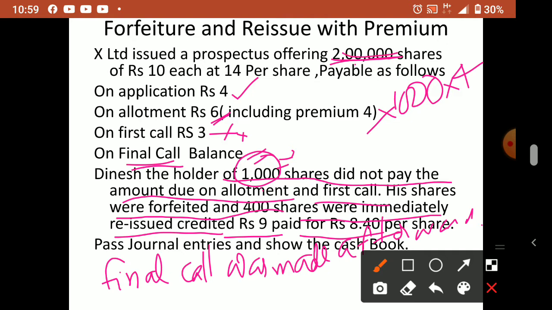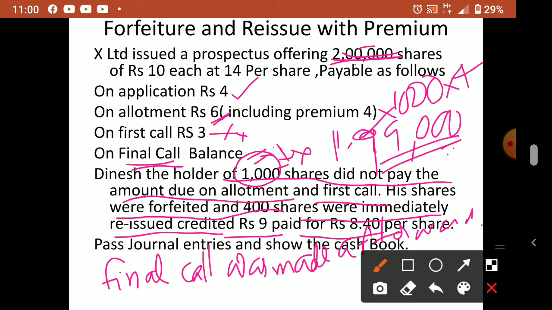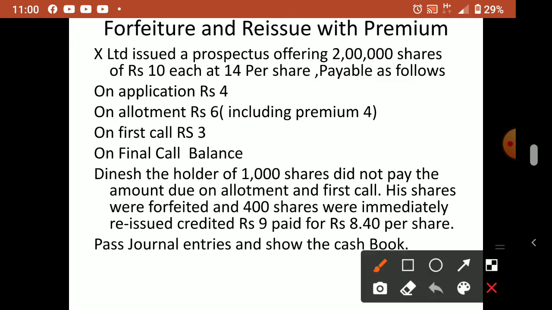So now how many shares remain? 1,99,000 only are the remaining shares. So when you make the final call, you have to multiply with the number of shares, 1,99,000. This also you have to remember. And the final call amount is rupees 1, so 1,99,000 into 1 will come. That is one thing.